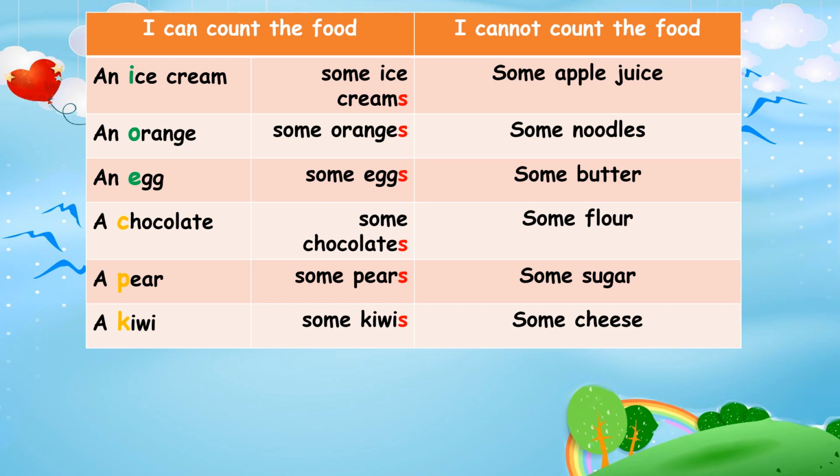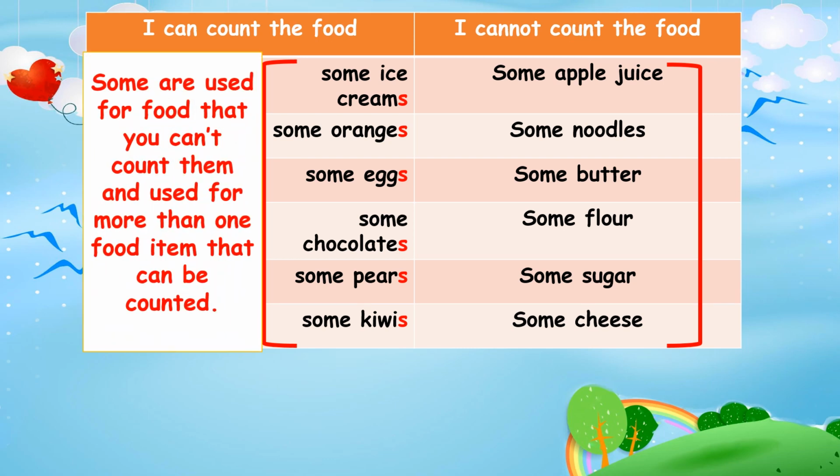You can see that there are big red color symbols. These are how some are used to describe the food. Some is used for food that you can't count, and for more than one food item that can be counted. So, you can see there is S at the end that shows more than one food.